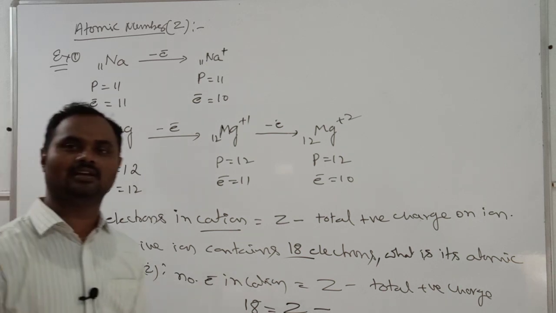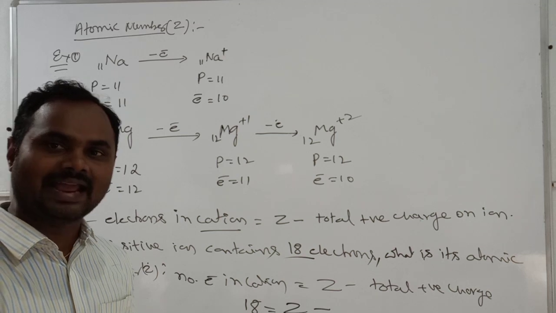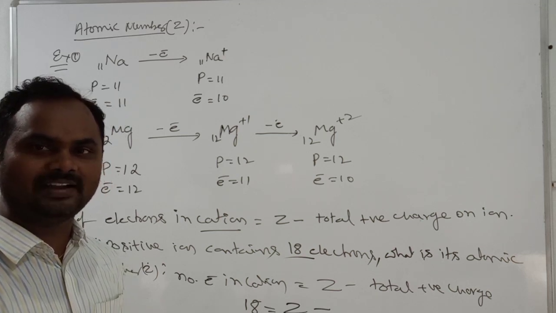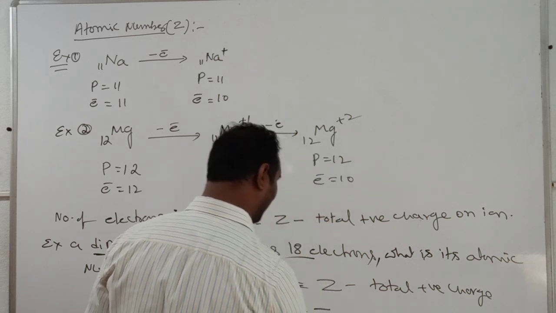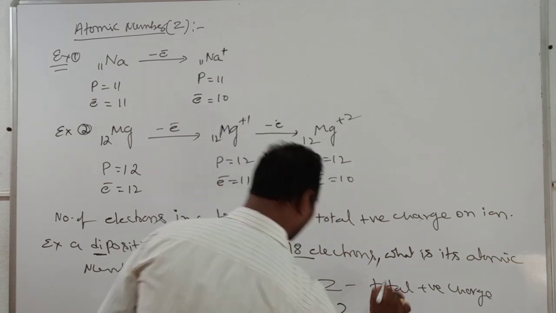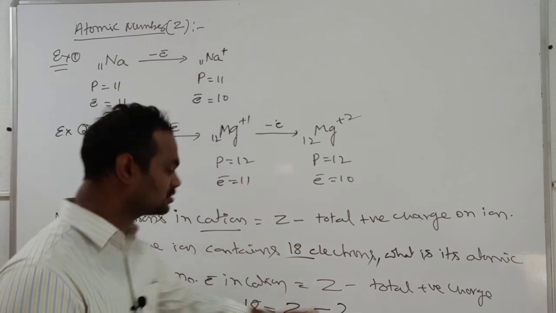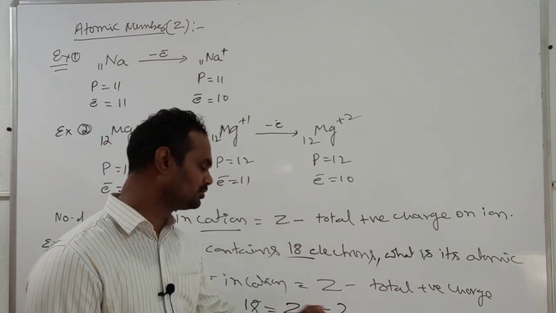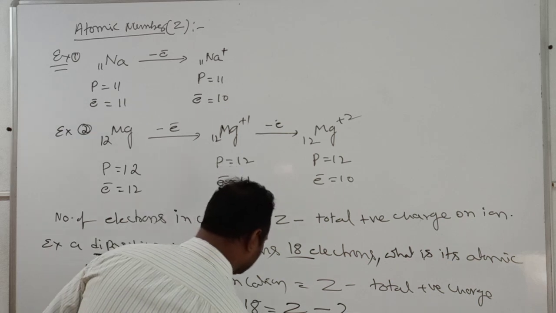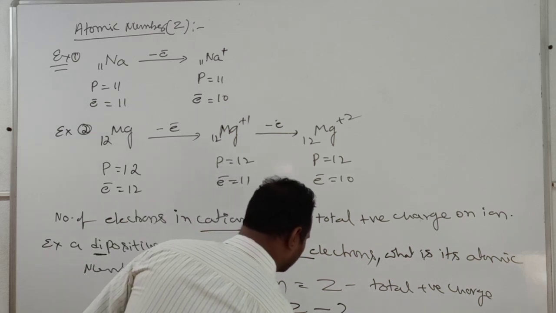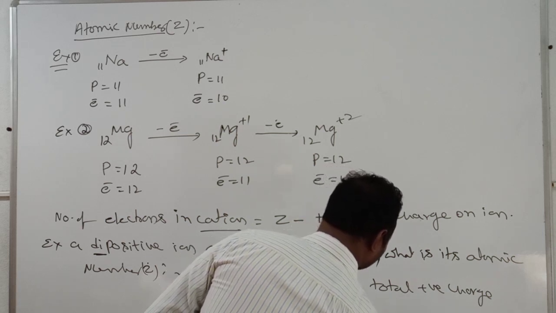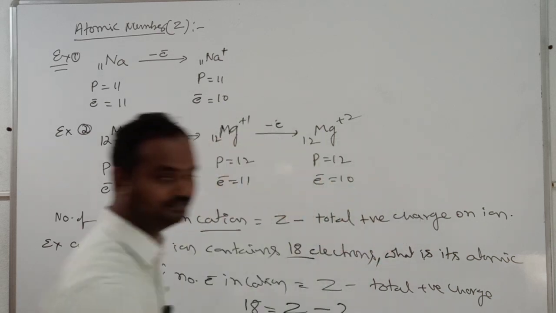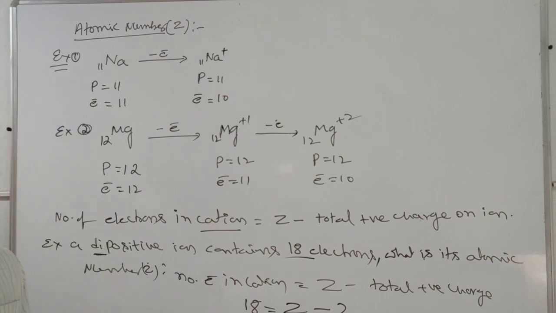Di means 2, tri 3, tetra 4, penta 5. So dipositive means the ion has positive charge 2, so 2 you should take. Positive 2 means plus 2, no need to write; that magnitude you should write. Therefore, Z is equal to 18 plus 2 equal to 20. It indicates what, sir? Calcium.